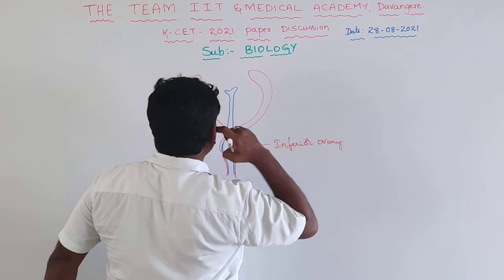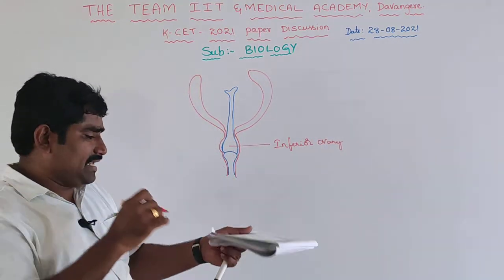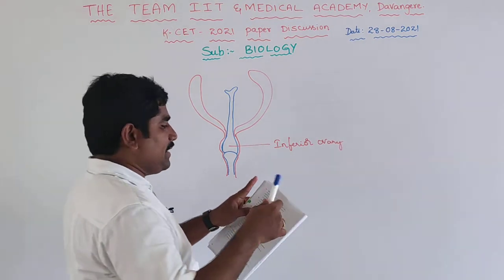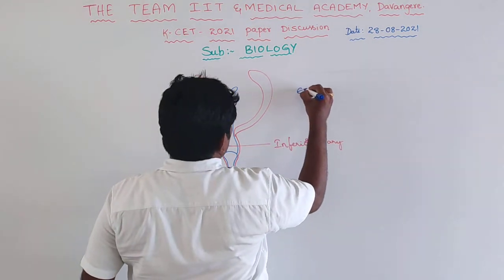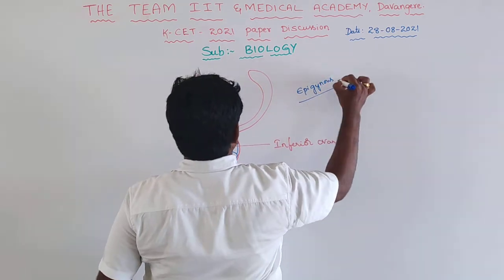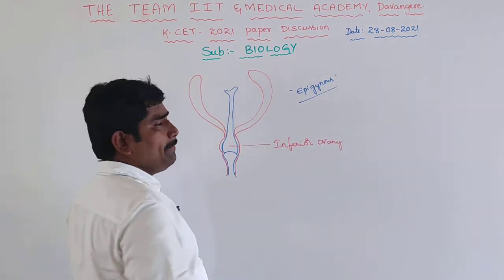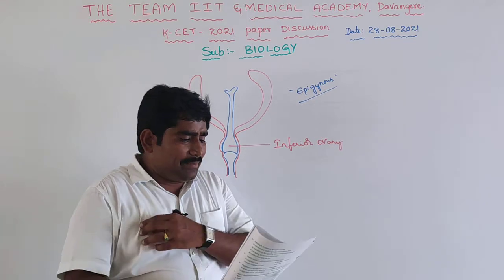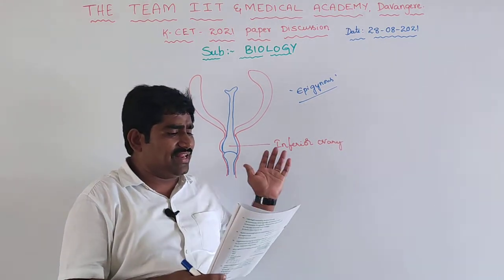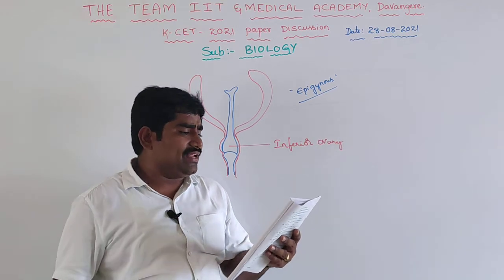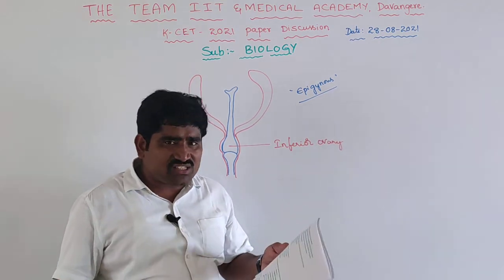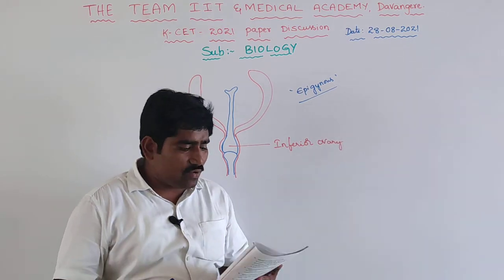So what kind of flower is this? This is an epigynous flower, present on the top of the ovary. So epigynous flower with inferior ovary is the right answer. Next, which of the following types of junctions are not found in animal tissues? Loose junctions are not there.